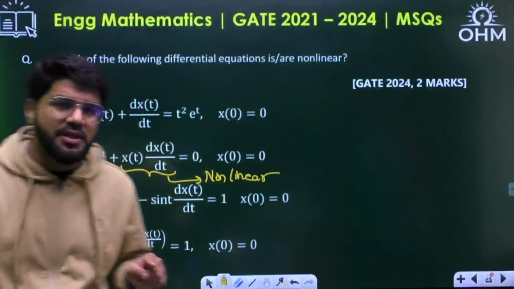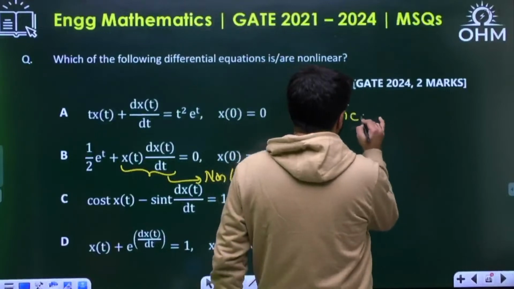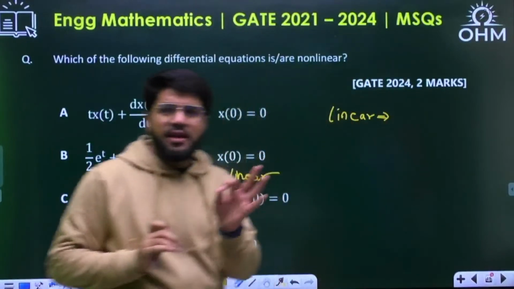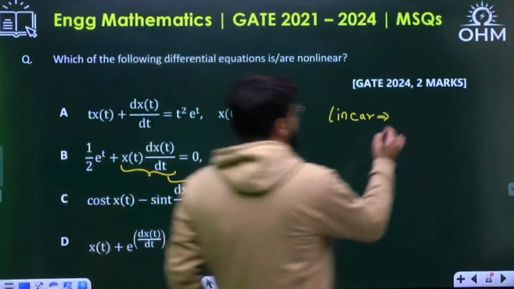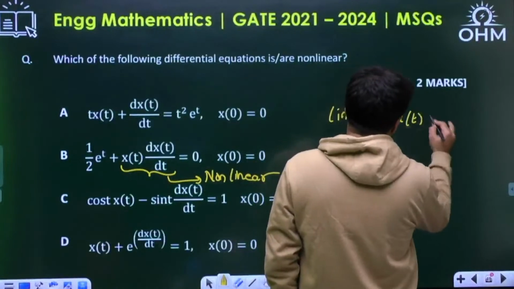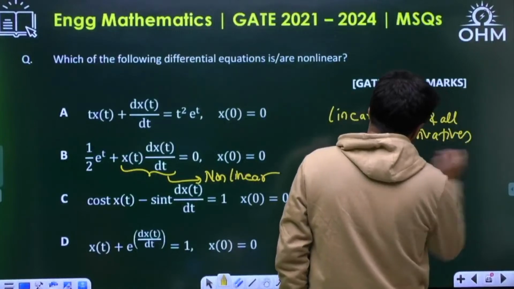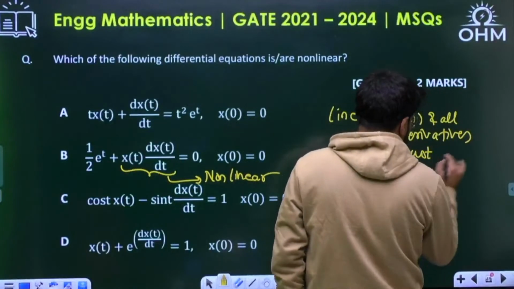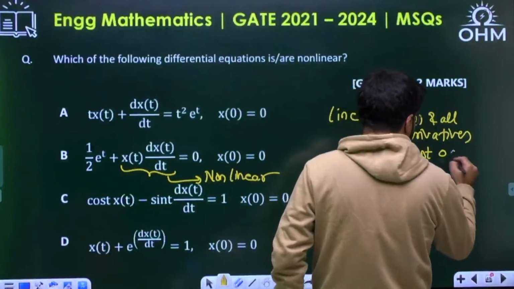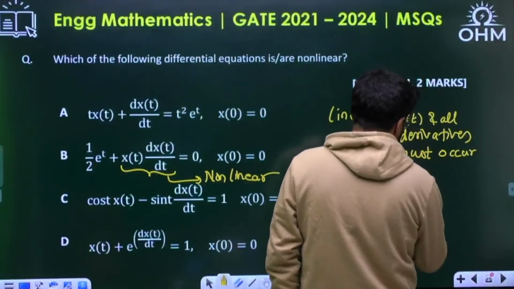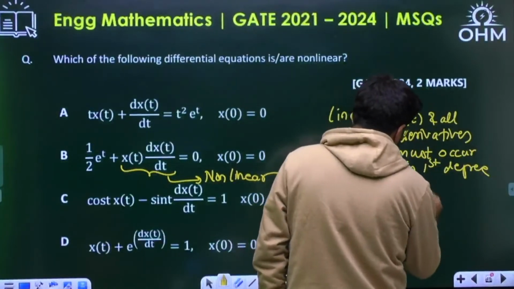The dependent variable and the derivative multiplied together. See, what is a linear equation? Linear means the dependent variable and all the derivatives must appear in the first degree and not multiplied together. The dependent variable, x(t), and all derivatives of it must be linear, meaning they must occur in first degree, as an x power 1 function, and also not multiplied together.